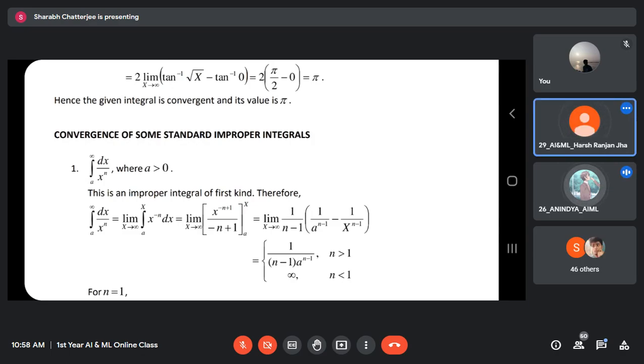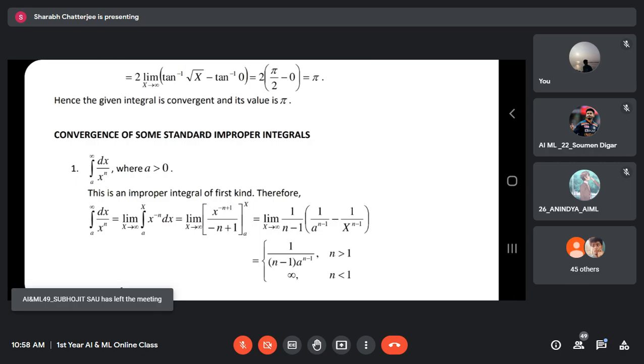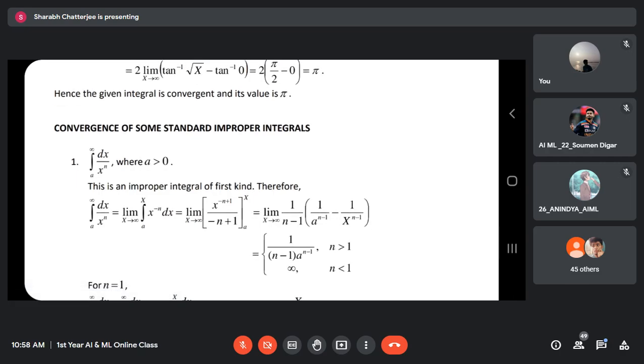In case of limits, always remember the value is very much defined. But we use the term limit does not exist for two cases: if that value is infinity or minus infinity, or uniqueness is lost.